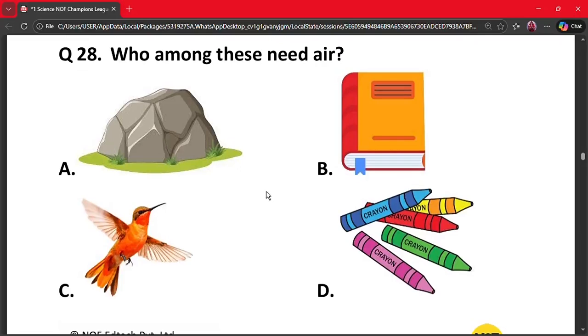Question number 28. Who among these needs air? A. A rock. B. A book. C. A bird. Or D. Crayons. The correct answer is option C. The living thing shown in option C needs air to breathe and survive. So the correct answer is option C. That is a bird.